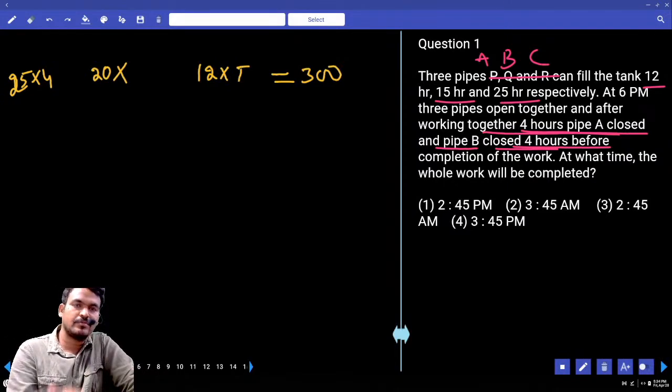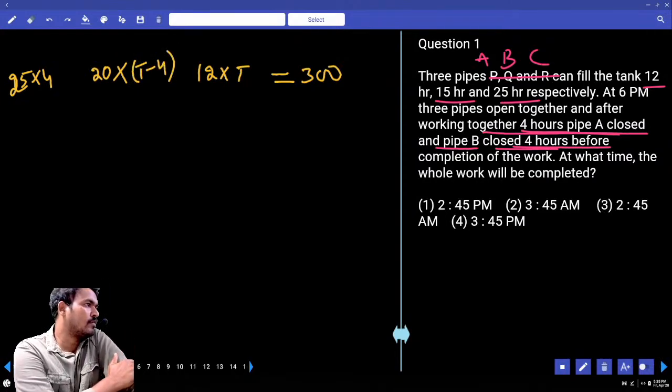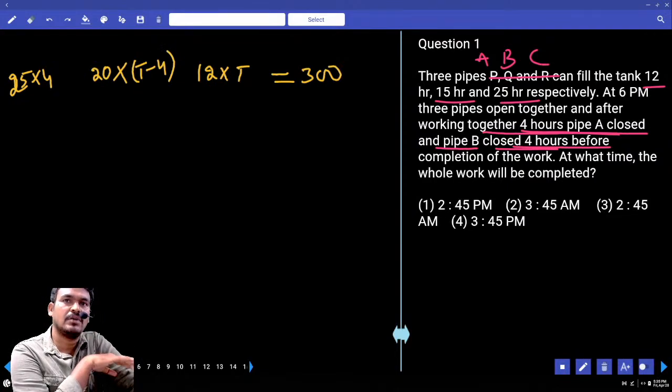Suppose the third one is open for T hours. Then the second one is open for T minus 4 hours. First 4 hours, second T minus 4, third T hours.